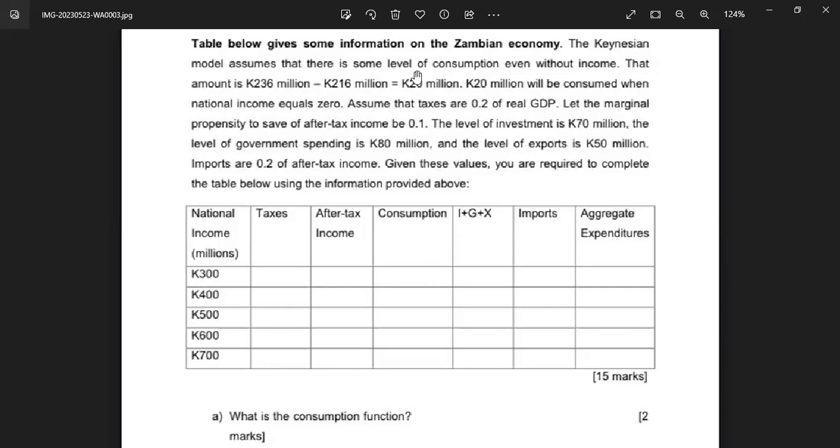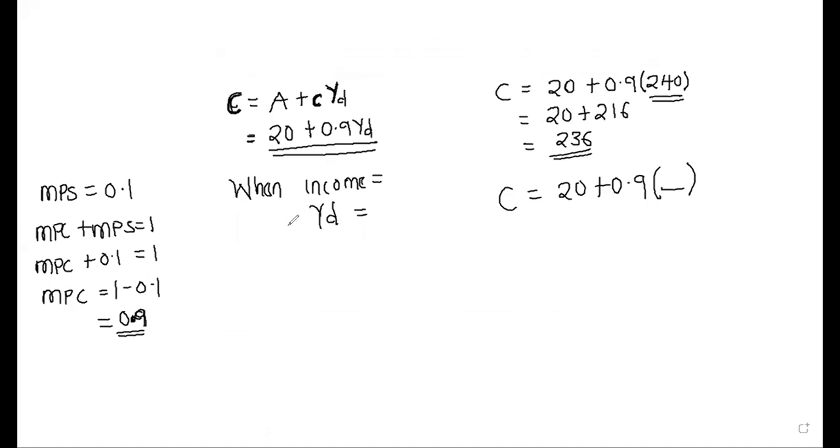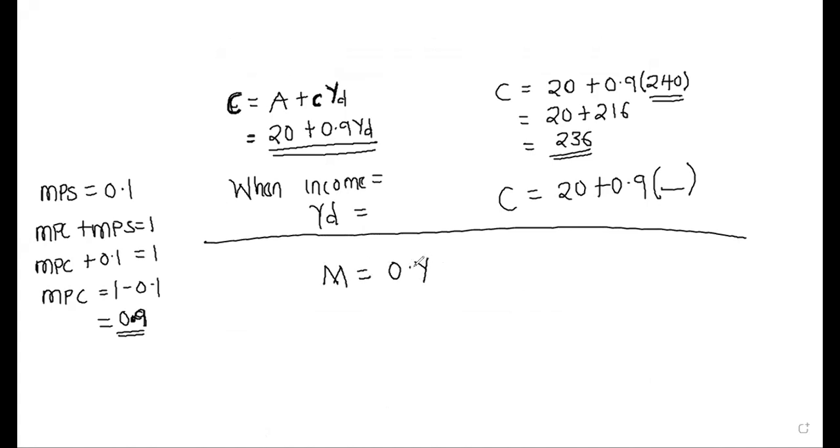In mathematics, the formula is this: our imports, which is M, are equal to 0.1 of after-tax income. After-tax income is the YD, so you put it as YD. This is the formula that you use for all of them.